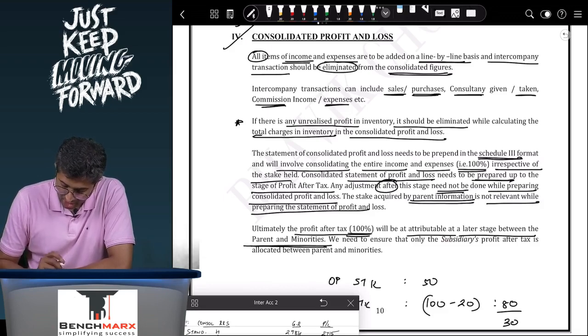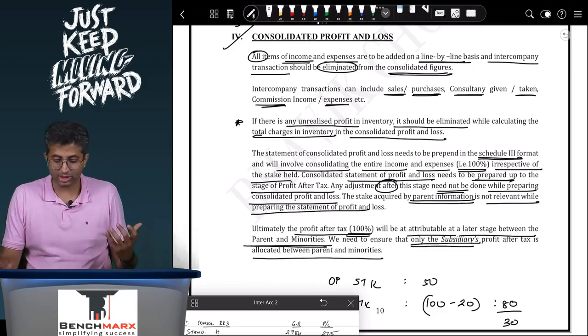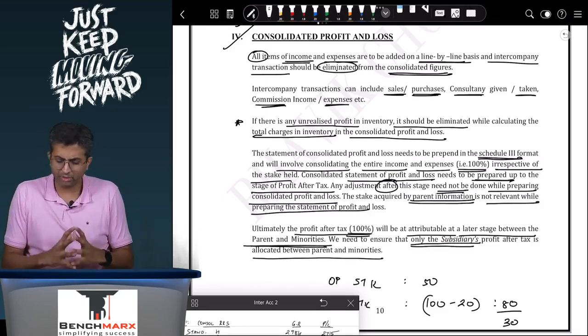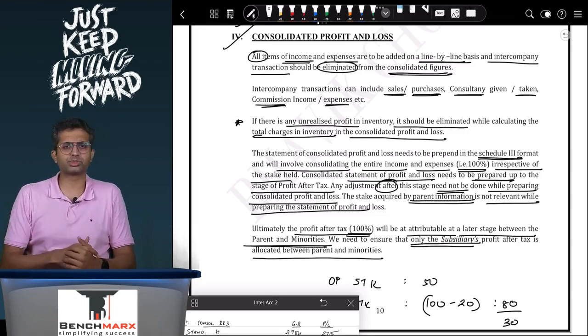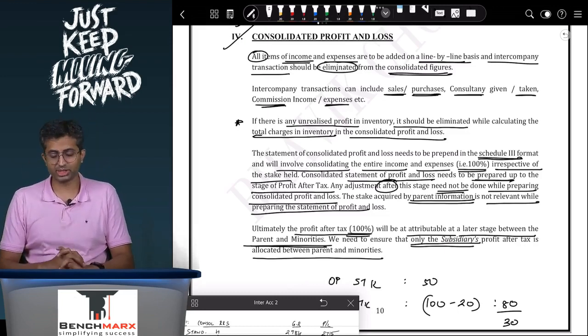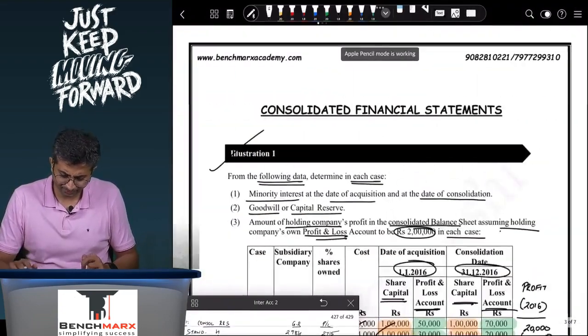minorities. We need to ensure that only the subsidiary's profit after tax is allocated between the parent and minorities. So once you find the profit and someone asks how much of this is attributable to the minorities, whatever is the subsidiary's profit into the minorities' interest will be attributable to the minorities. Considering that, you will go to question number 3.